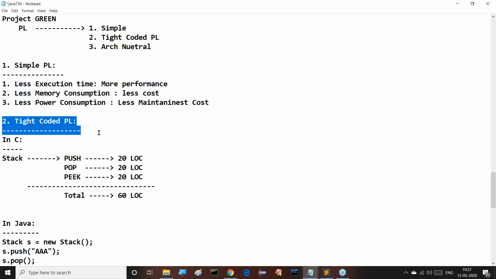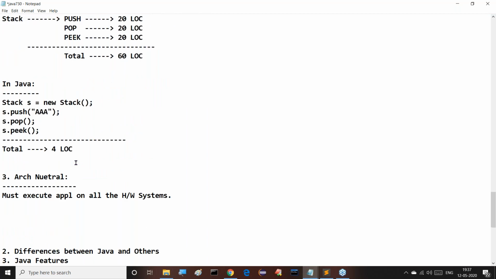Tight-coded programming language. What is the meaning of it? Come on, guys. Less code, more implementation. Less number of instructions, providing more implementation part. Good. It means indirectly more predefined library. If the predefined library is more, automatically fewer instructions are needed. That's it. This is one thing.